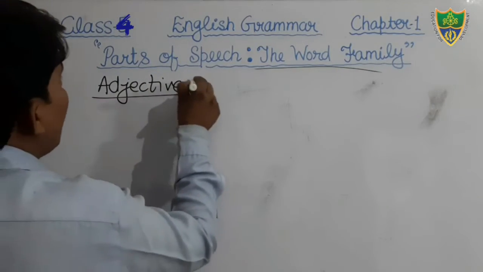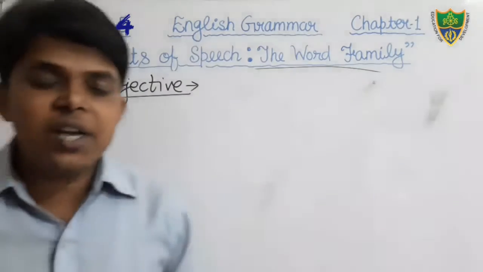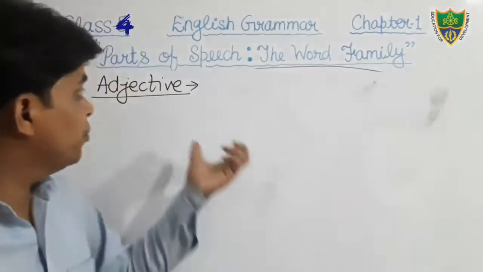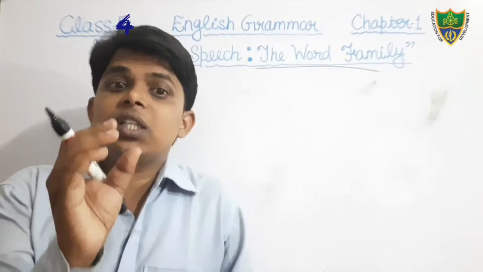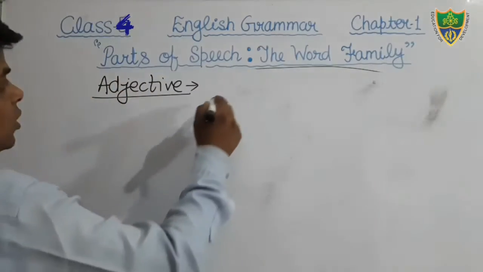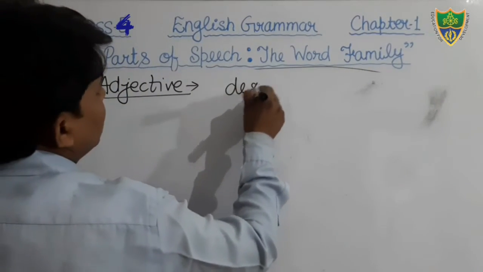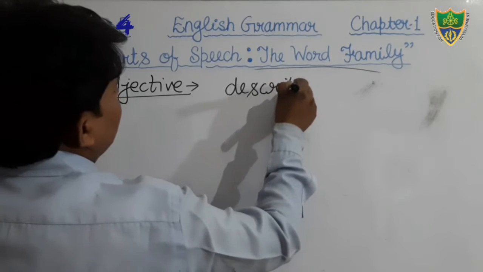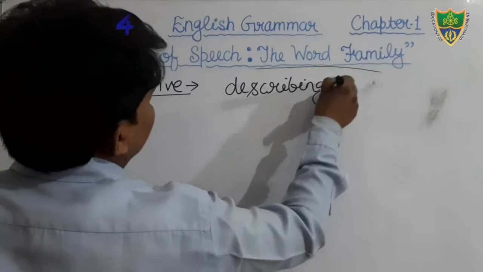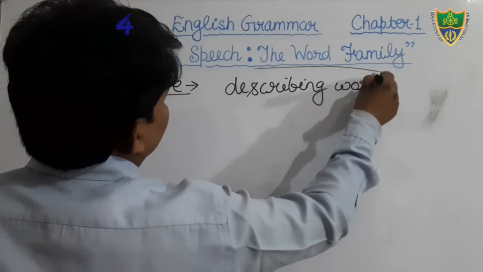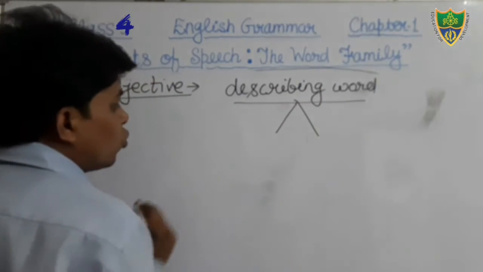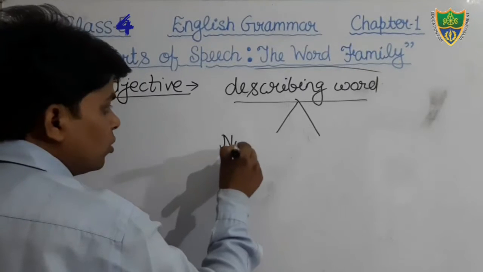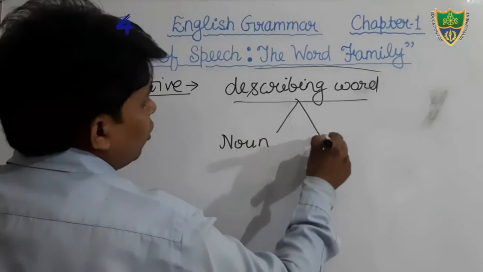What does adjective mean? Dear students, adjective is a describing word. What is it? Describing word. And it describes the quality, or you can say it qualifies a noun or pronoun.